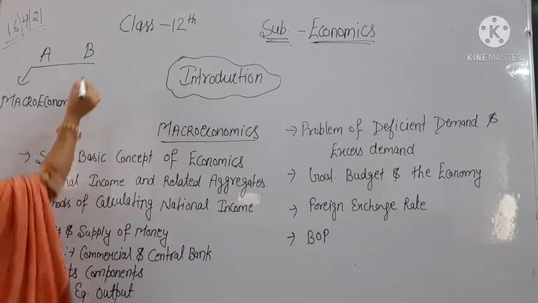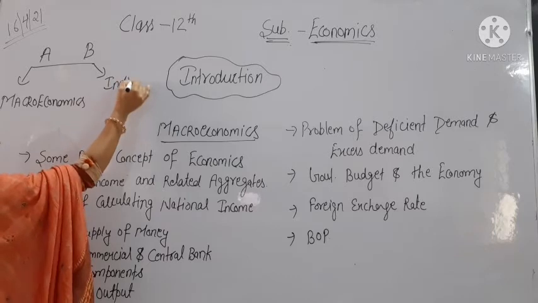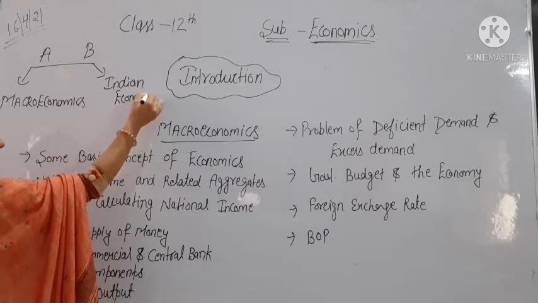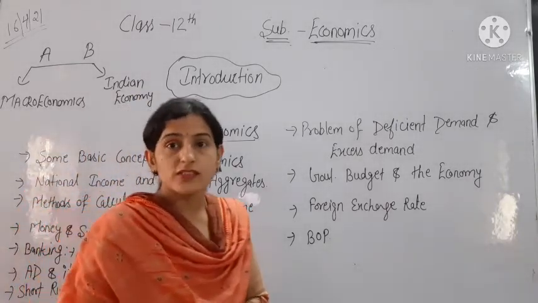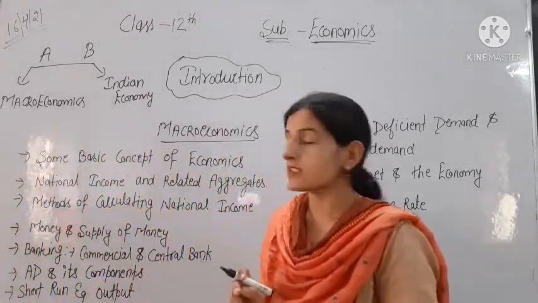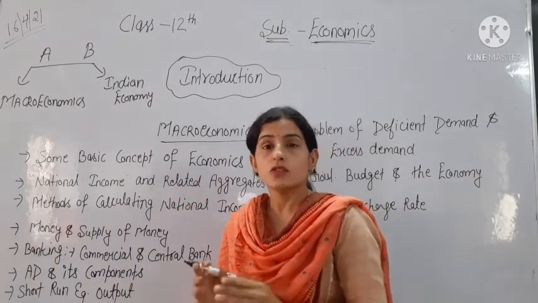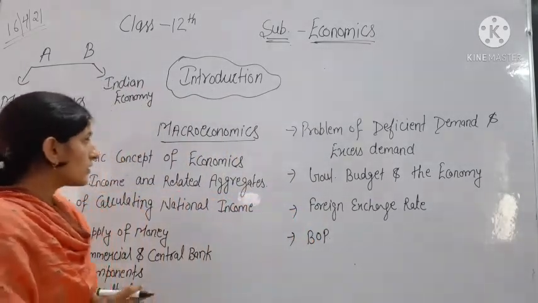And the second part B is of Indian economy. So basically there are two books of economics. First is of macroeconomics and second is of Indian economy. So we will discuss both the books. First book, that is